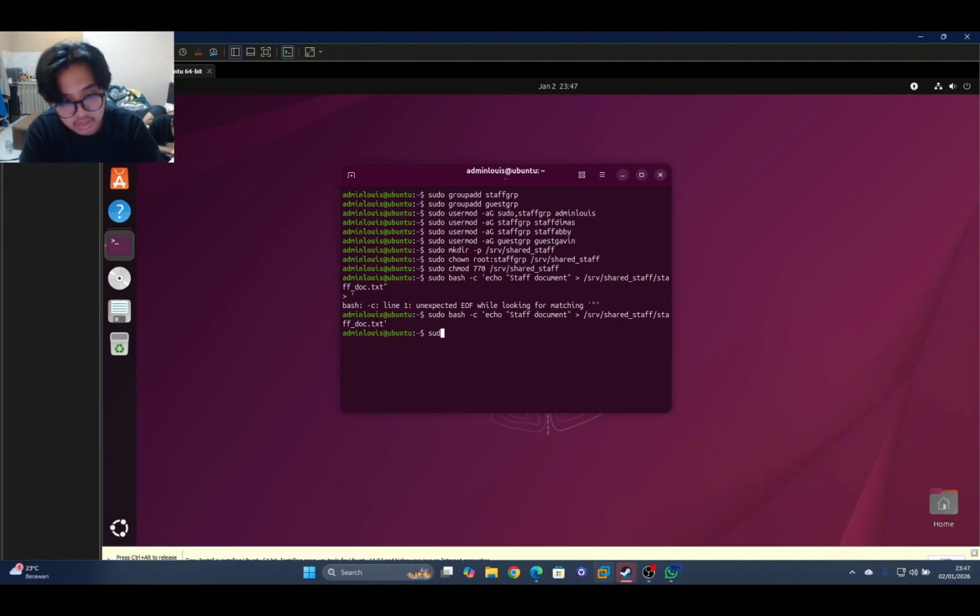And then next, sudo chown root:staff_group /srv/shared_staff/staff_doc.txt. Next, sudo chmod 660 /srv/shared_staff/staff_doc.txt.